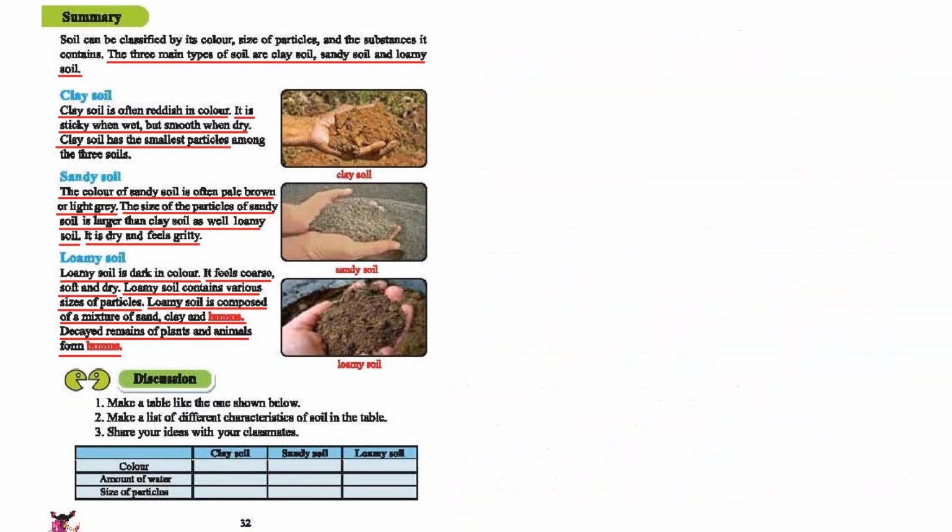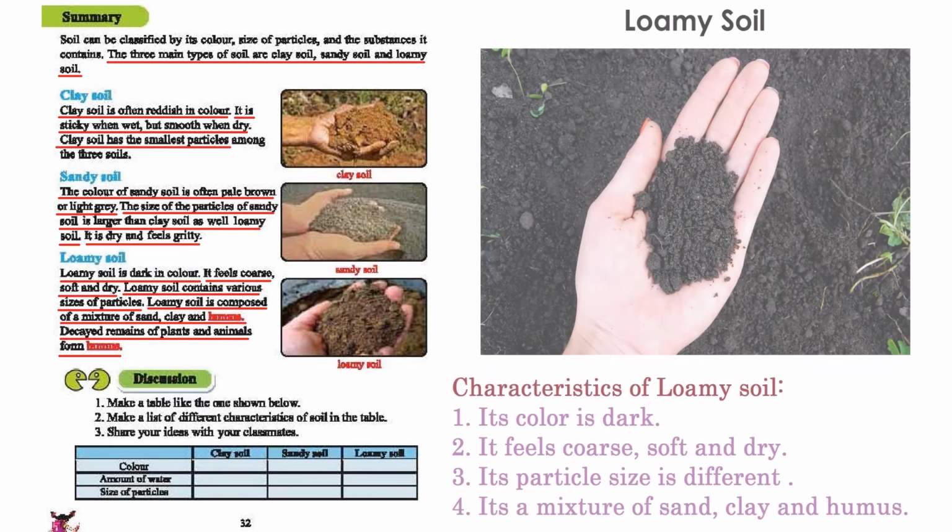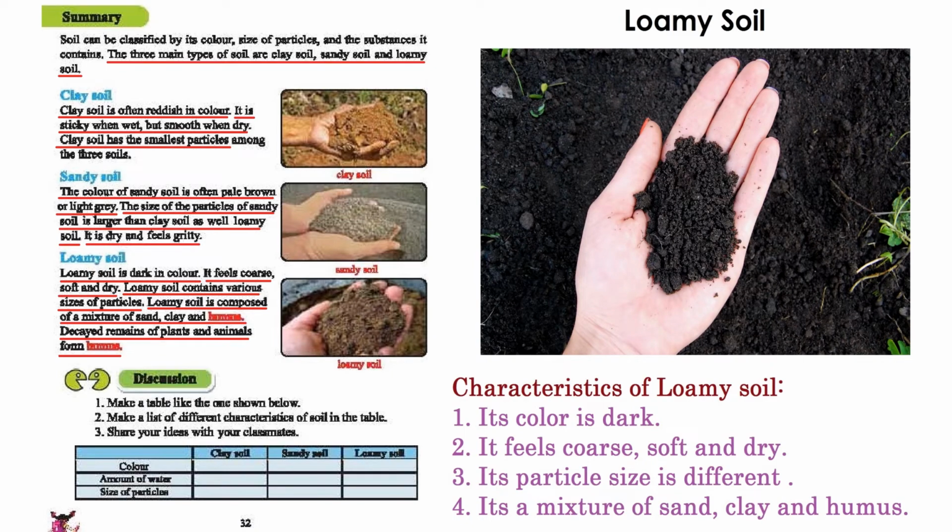Next we can see loamy soil. Loamy soil is dark in color. It feels coarse, soft, and dry. Loamy soil contains various sizes of particles. Loamy soil is composed of a mixture of sand, clay, and humus. Decayed remains of plants and animals form humus. Here we have seen that the color of loamy soil is a bit dark, and it feels coarse, soft, and dry.